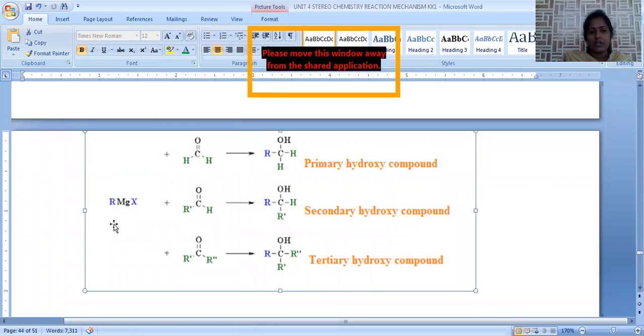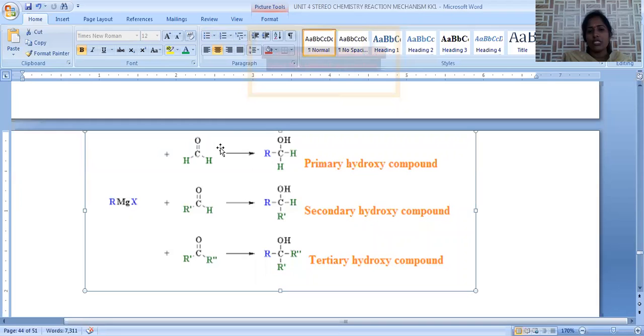RMgX stands for Grignard reagent. This is treated first with formaldehyde. When formaldehyde is treated, the R group is attached to the carbon atom and the MgX group is attached to the oxygen, followed by hydrolysis. The final product will be RCH2OH, which is called a primary hydroxy compound.